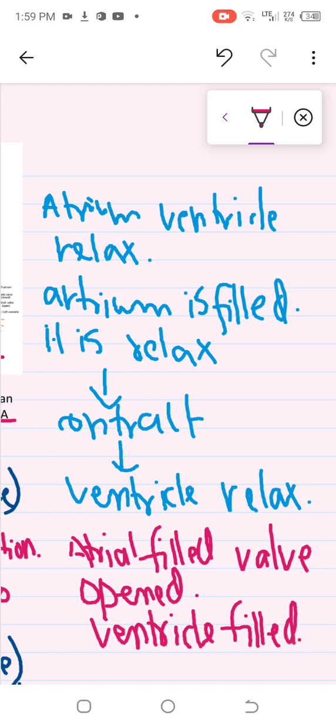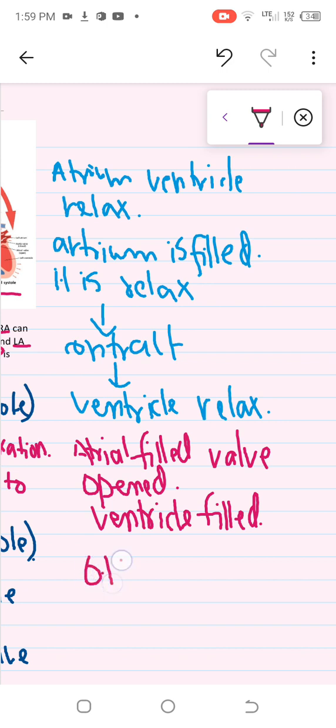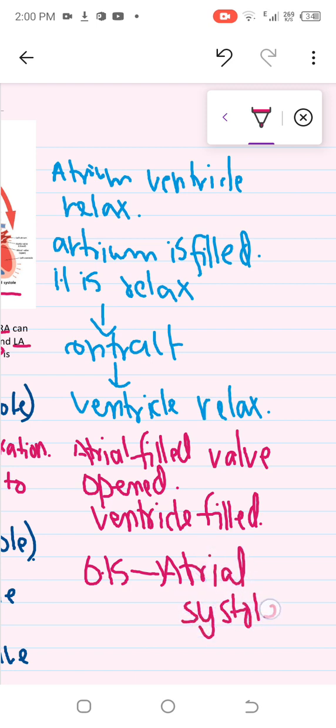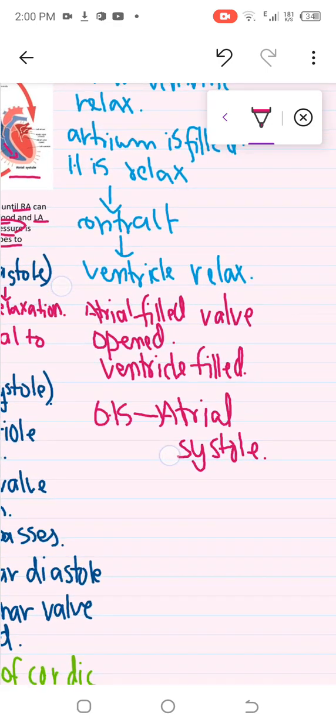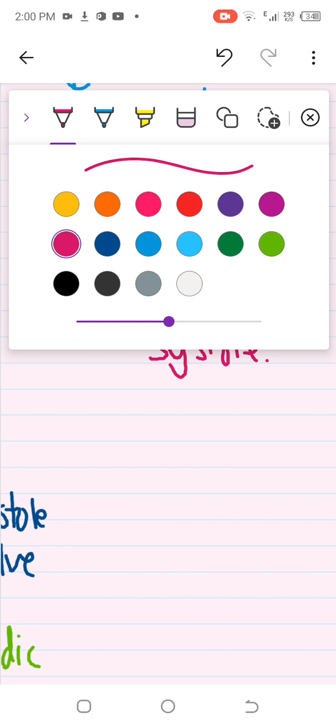Now if we talk about only 0.1 second, atrial systole, active ventricular filling. Only in 0.1 second the atrial contraction will take place. Do not get tense or sad. In the next video we're going to discuss the whole cycle in detail with diagrams. Here I'm just going to tell you the main important points so that you get an idea of what we're going to do in the next topic.